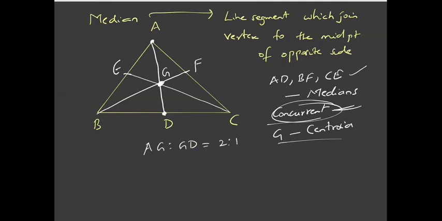That is, AG is to GD is 2:1, DG is to GF is 2:1, and CG is to GE is 2:1. Okay, so this is about median.